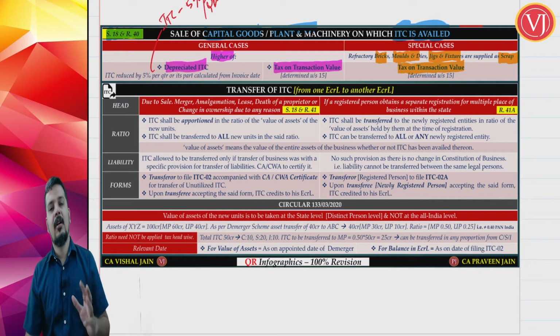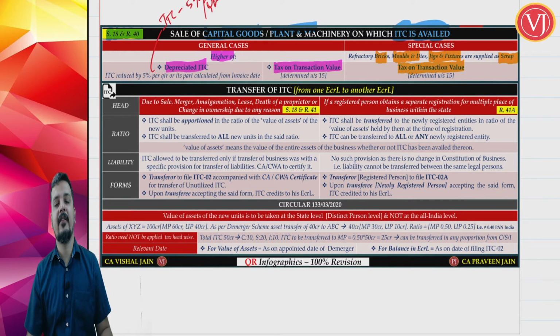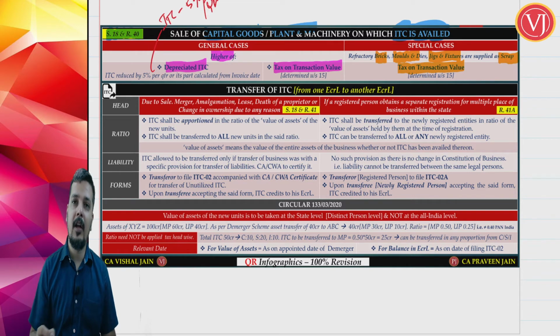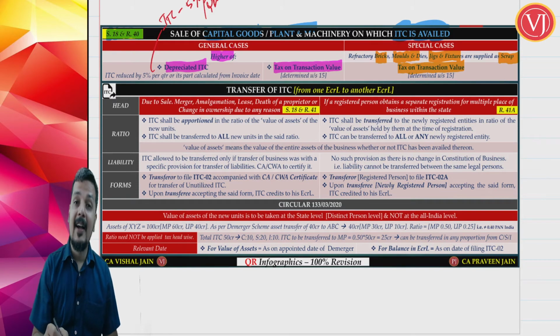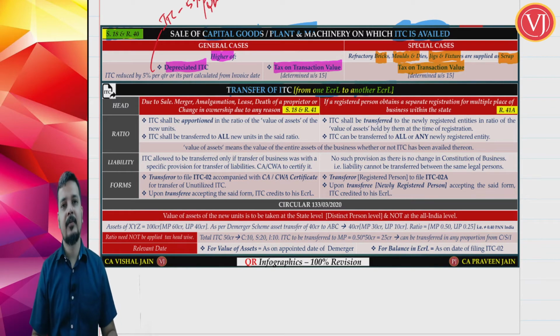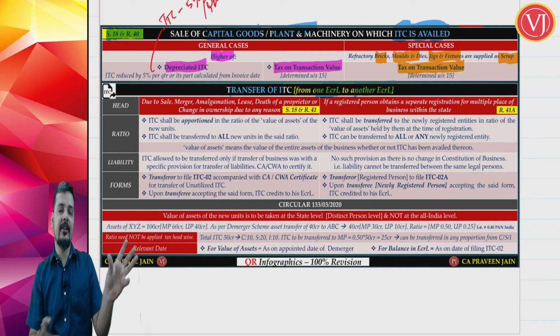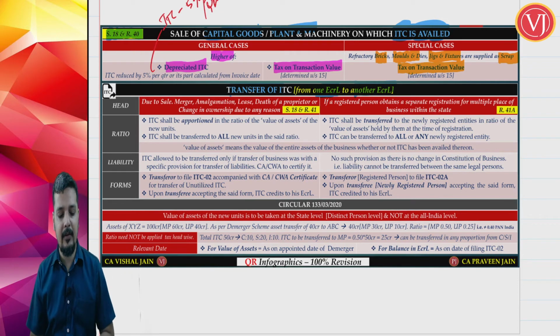Now, let us talk about the last scenario of special cases. Section 18 read along with Rule 41 and 41A, transfer of ITC. Here you are not talking specifically about availment or reversal, you are talking about transfer of ITC. You are transferring your ITC from one person's credit ledger to another person's credit ledger. So one registration credit ledger to another registration credit ledger, you are talking about transfer of ITC.